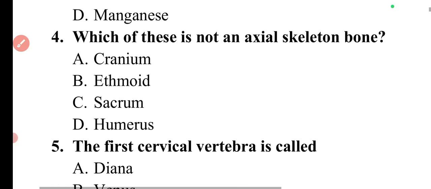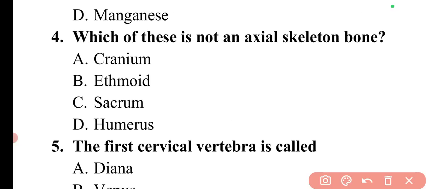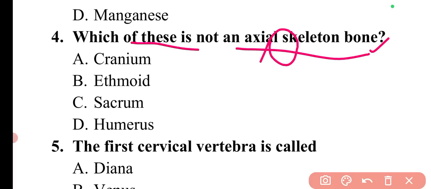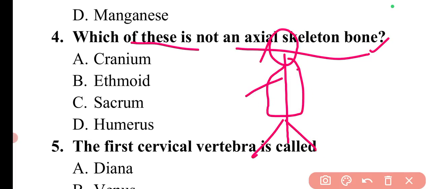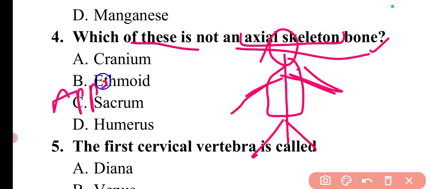Then coming to the next question. The question is, which of these is not an axial skeleton bone? If I make a very rough diagram, here is the body, and these are the legs and the arms. So what is the axial skeleton? Our skeleton is divided into two parts: one is the axial skeleton, another is the appendicular skeleton.